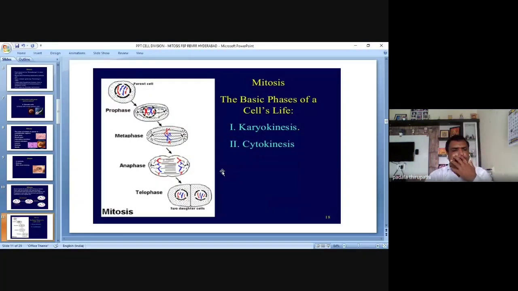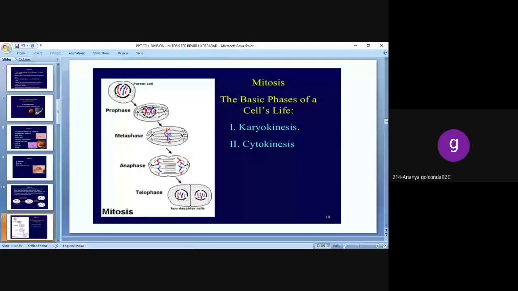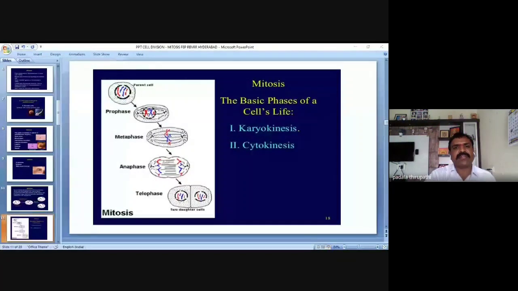Right. Then after the discussion of this information, which basic phases do we observe in mitosis? Okay, I hope you clearly understood the previous slides. Yes, sir. Then the actual mitosis. So these are the basic phases of mitosis in the cell life. In this mitosis, we observe two types of the area.